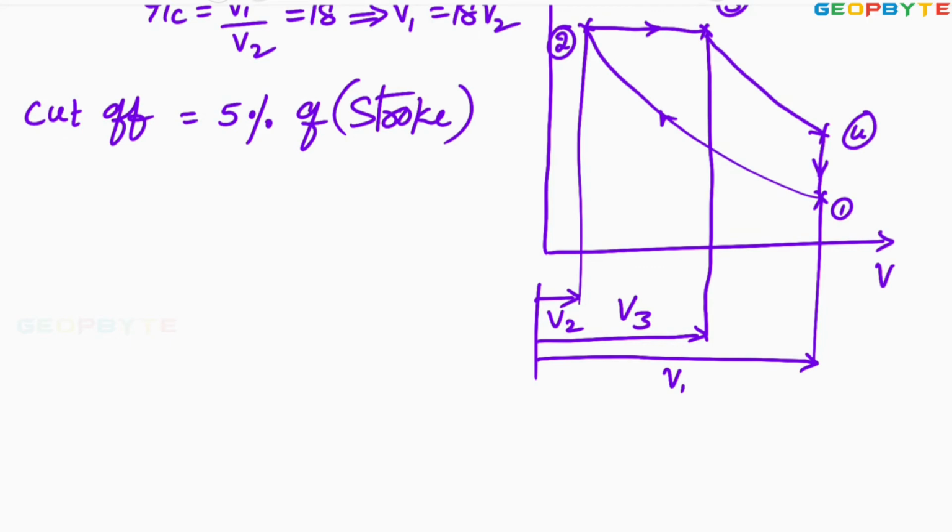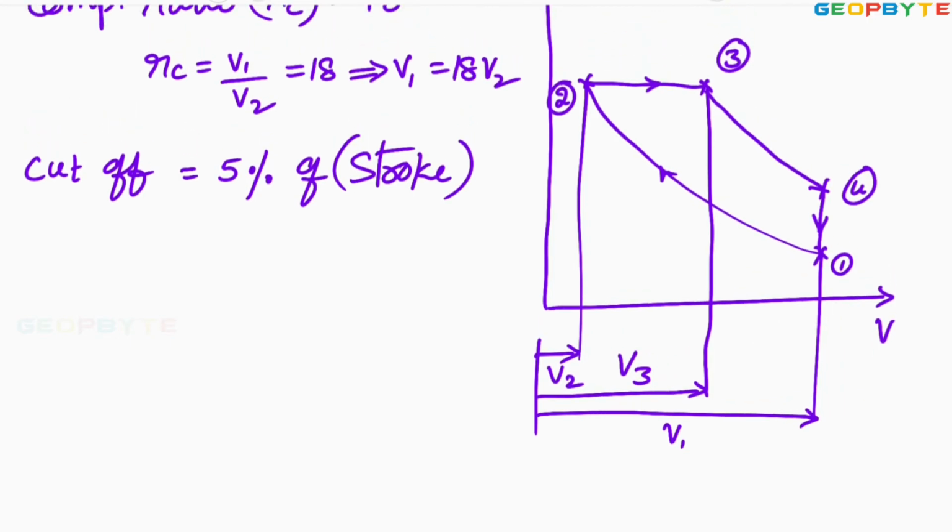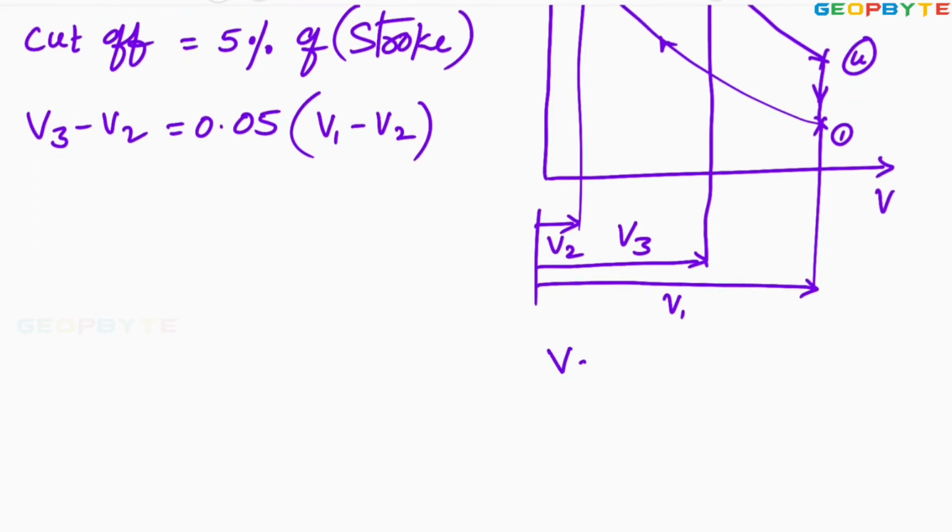So here cutoff takes place anywhere between states 2 and 3. Therefore, I can write V3 minus V2, volume at state 3 minus volume at state 2, is equal to 5%, which means 0.05. Here swept volume equals what? Swept volume equals total volume V1 minus clearance volume V2. V3 minus V2 is equal to 0.05 of swept volume.